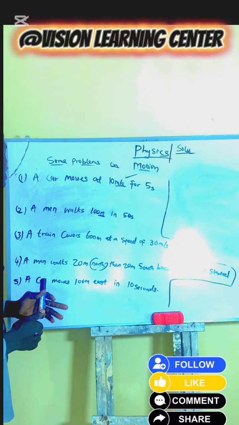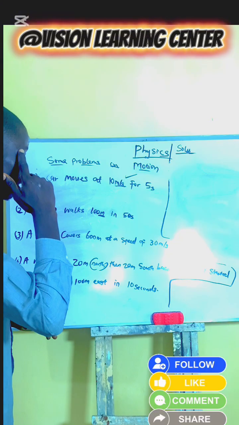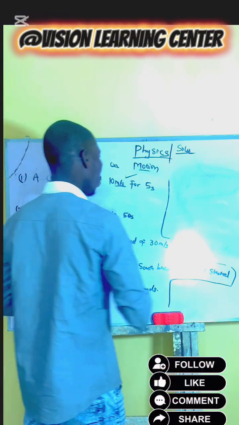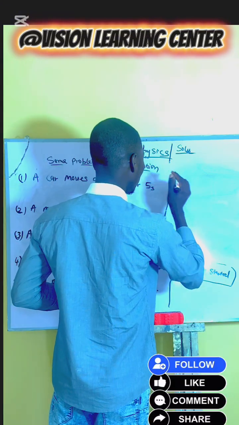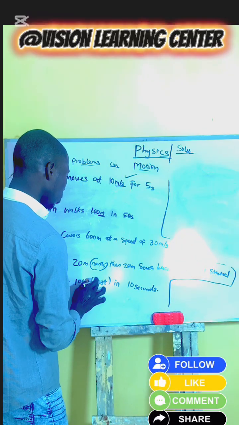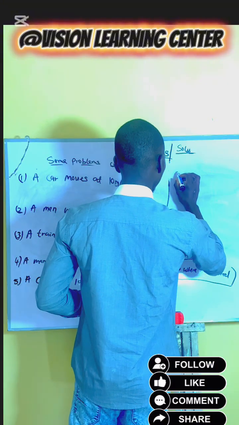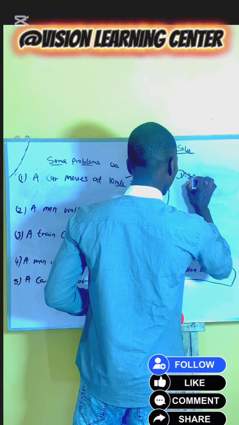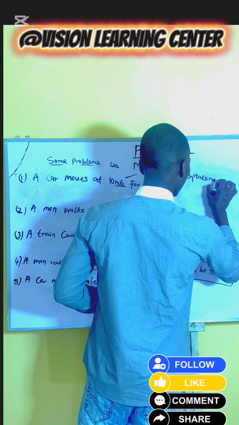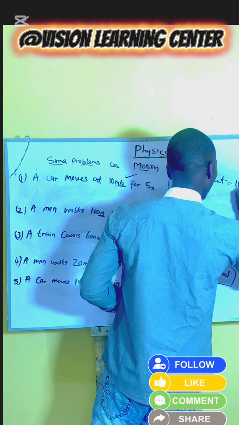A car moves 100 meters east in 10 seconds. Remember, there is direction here, which is east. We are talking about displacement. So displacement is equal to 100 meters.